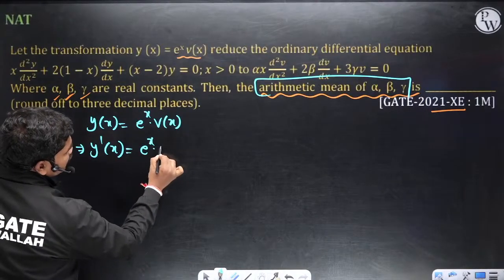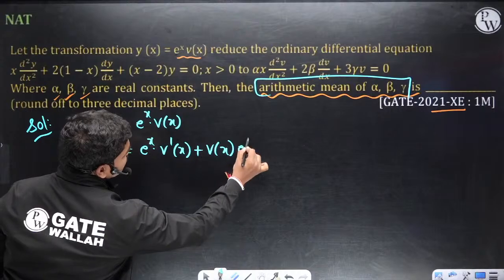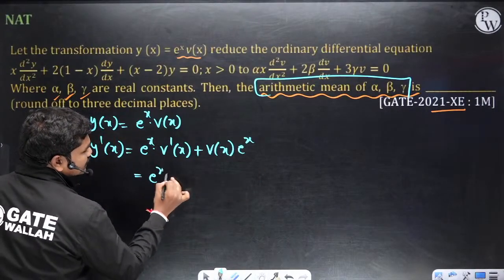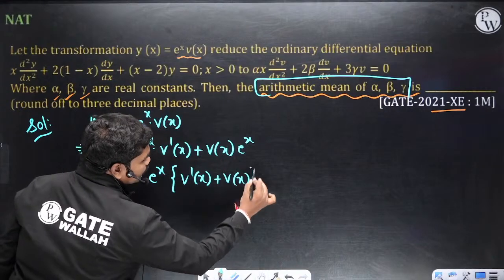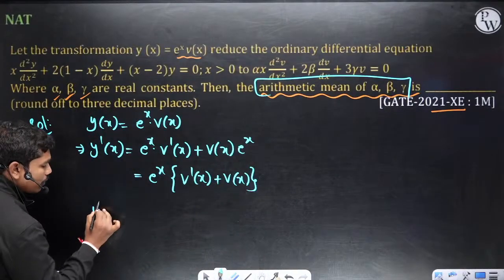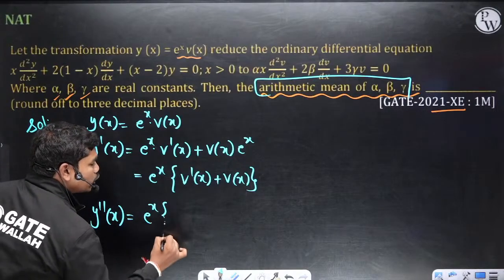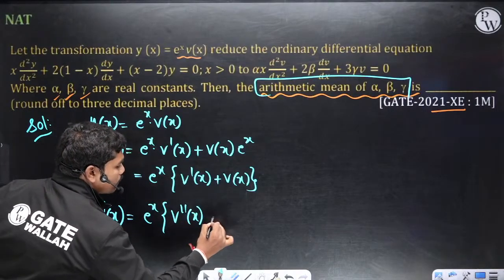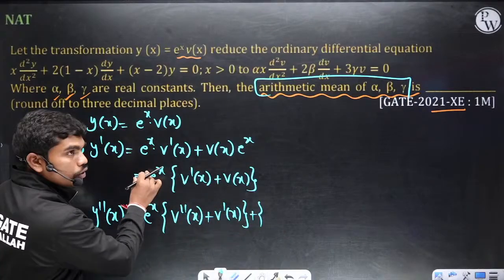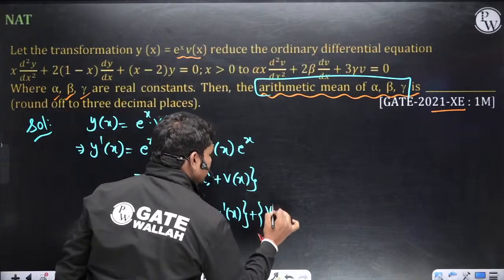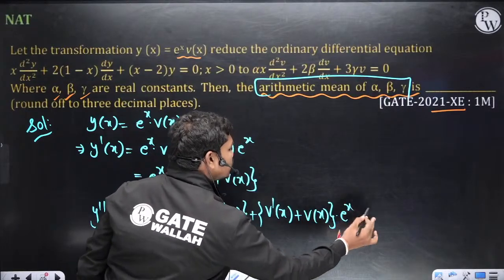e power x into v dash of x plus v of x into e power x. So this is e power x times of v dash of x plus v of x. Okay, now what is y double dash of x? इसको और एक बार डिफरेंशिएट करना है, e power x into v double dash of x plus v dash of x plus second term into differentiation of first term. Okay, so v dash of x plus v of x into e power x, differentiation is e power x.